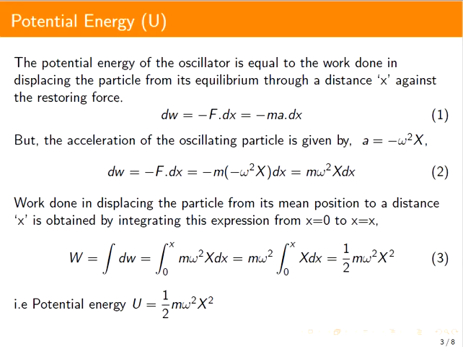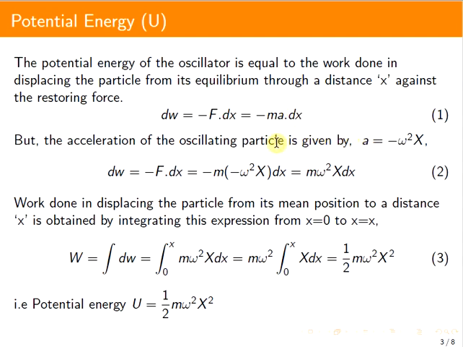The potential energy of the oscillator is equal to the work done in displacing the particle from its equilibrium position through a distance x against the restoring force. If F is the restoring force acting on the particle executing simple harmonic motion, then the work done in displacing the particle through a small distance dx is given by dW = -F dx. This is the small work done in displacing the particle through a distance dx. By Newton's second law, this force F is equal to m a, where a is the acceleration of the particle. So it is m a dx.